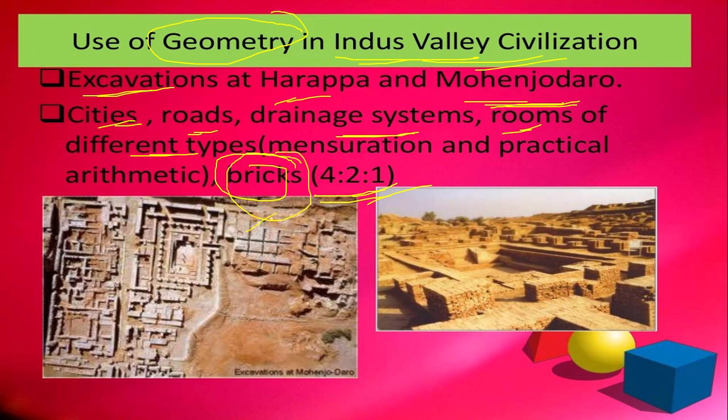These bricks are the evidence that they used measurement techniques while constructing cities, roads and drainage systems.